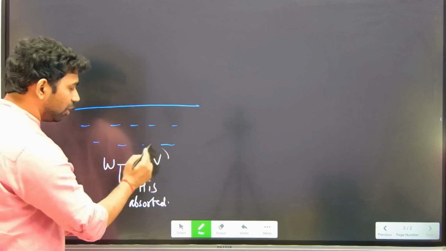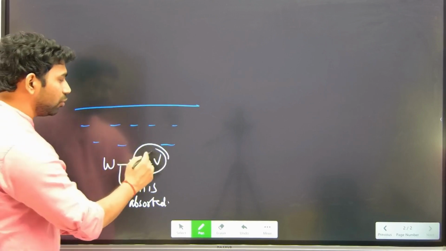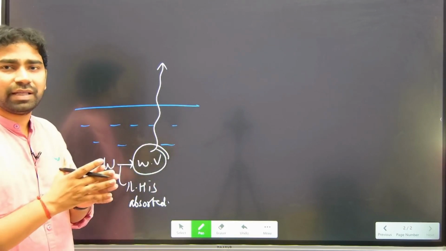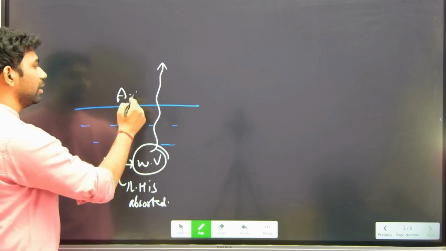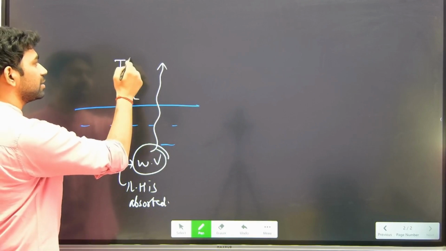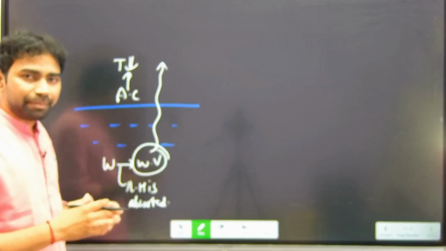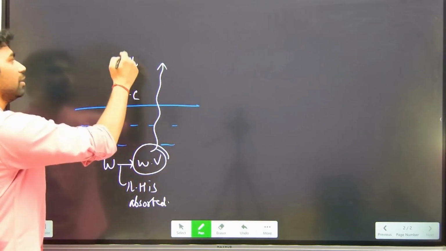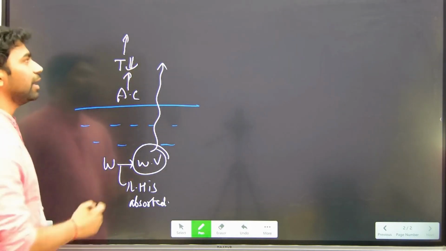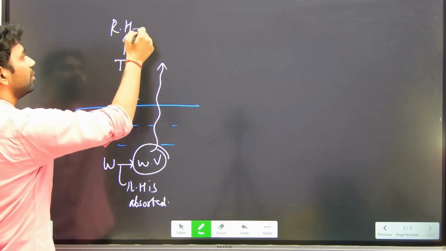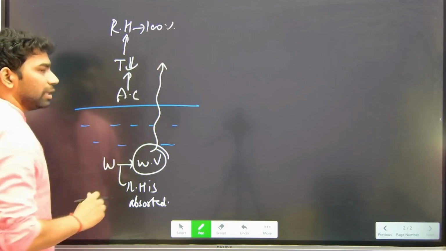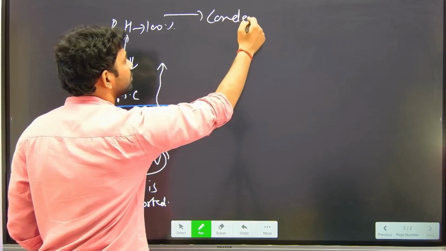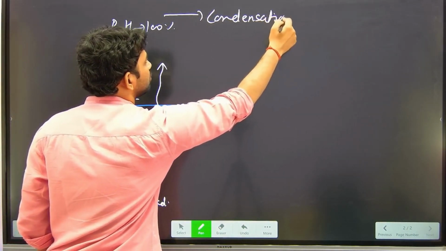Now you know that water vapor is very light in weight, so it will go up, and because of the expansion of the air, or because of adiabatic cooling, the temperature decreases, and also the capacity to hold water vapor decreases. Now because of this, the air gets saturated and relative humidity becomes 100%, and at the dew point, the condensation process begins.